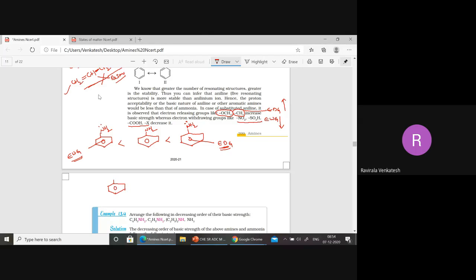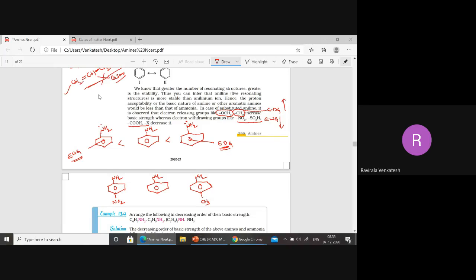Now I am writing one example over here. This NH2 has an NO2 group. Next, again NH2, which has nothing. And this one has a CH3 group.